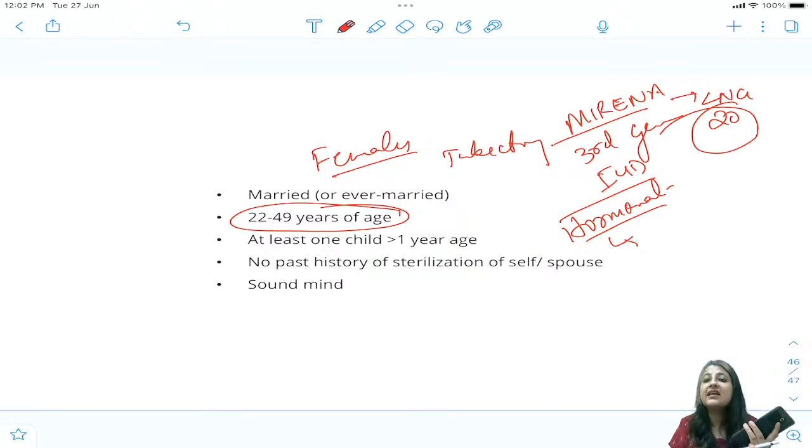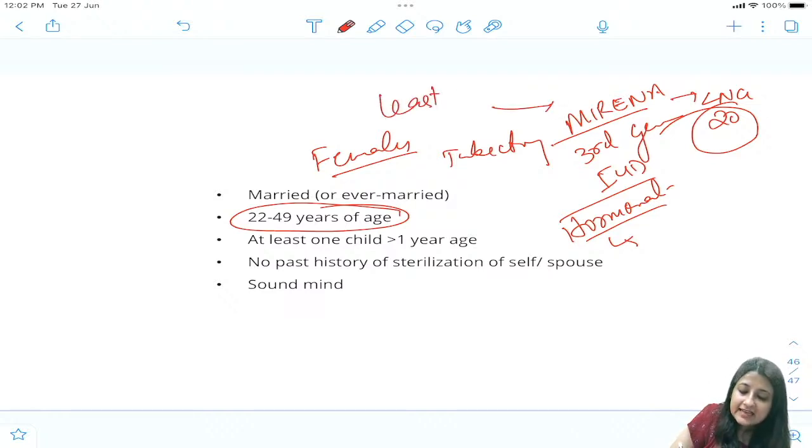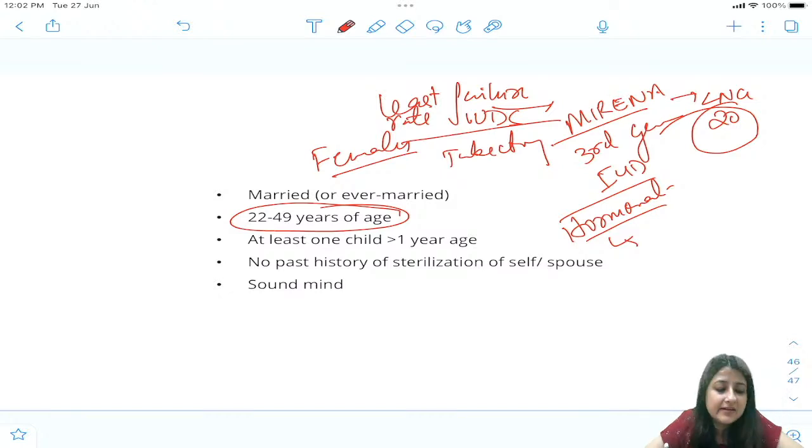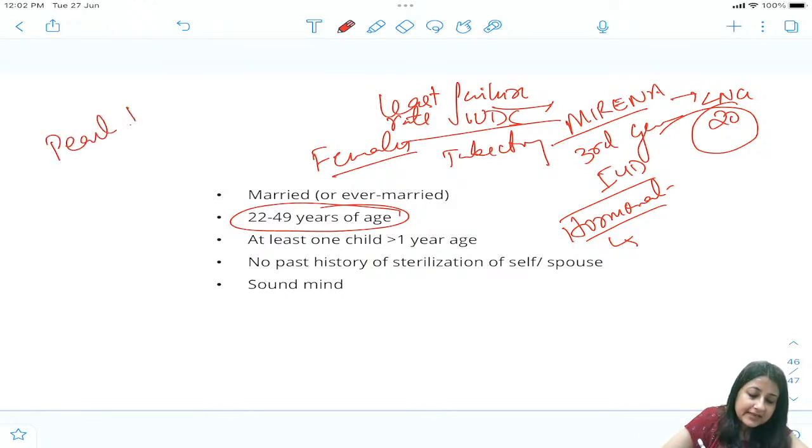Now the best thing about Mirena, Komal, is, out of all the IUCDs, it has the least failure rate. Least failure rate out of all IUDs. Out of all intrauterine devices, Mirena has the least failure rate. Is it clear? ठीक है? Okay, Pearl index is expressing the failure rate of a contraceptive. ठीक है?